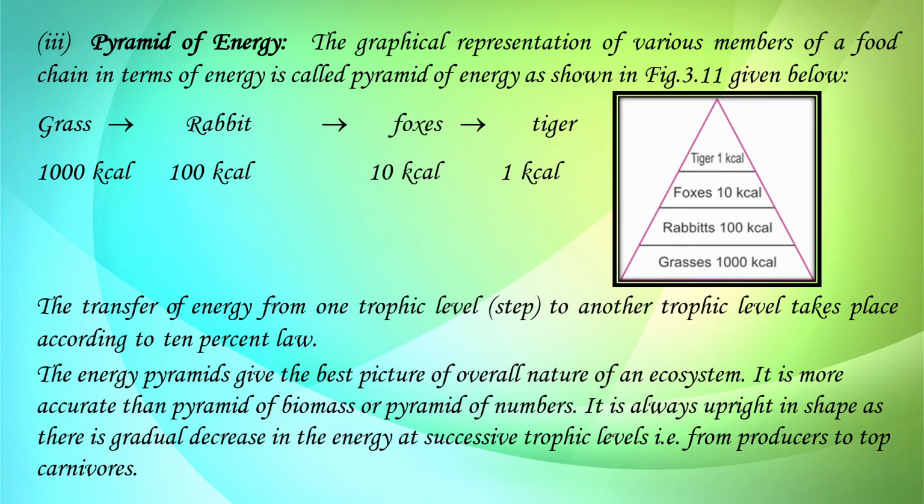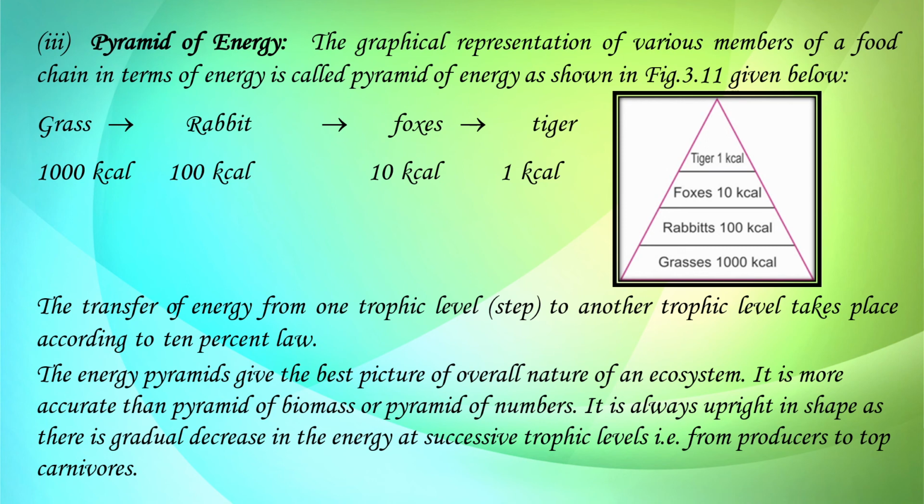From the rabbits, only 10 kilocalories will be transferred to the foxes, that is 10% of 100. Ultimately, only 1 kilocalorie will reach the tiger. So this transfer of energy from one trophic level to another takes place according to the 10% law, and this graphical representation is known as a pyramid of energy.